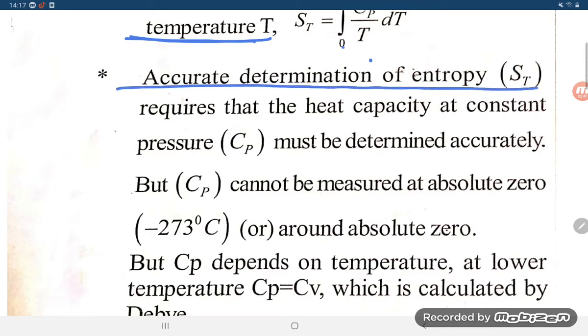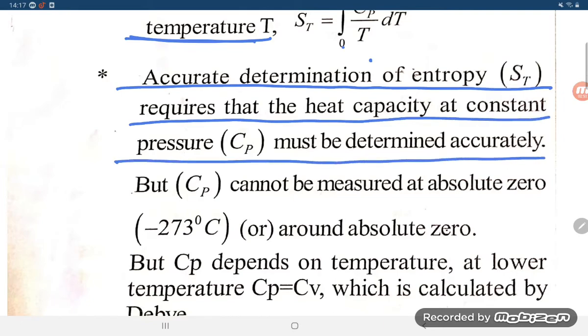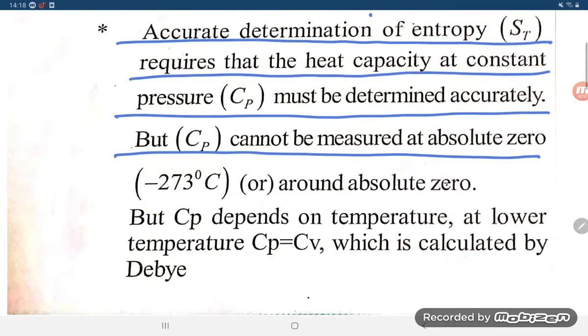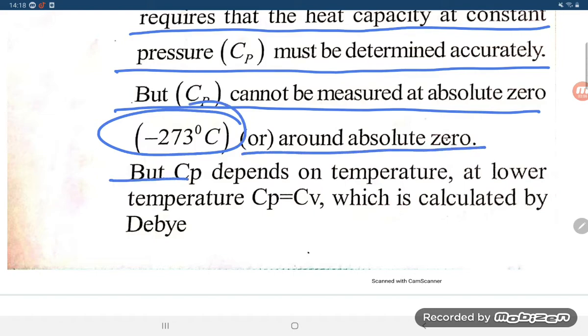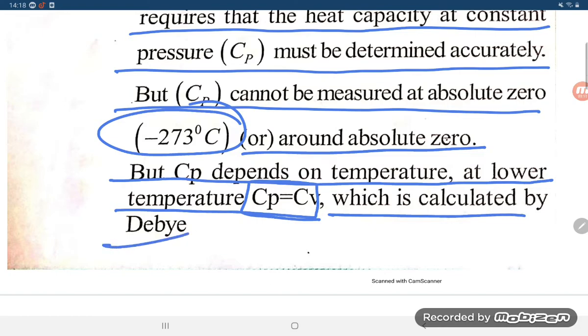Accurate determination of entropy S_T requires that the heat capacity at constant pressure, Cp, be determined accurately, but Cp cannot be measured accurately at absolute zero, that is minus 273 degrees, or around absolute zero. But Cp depends on temperature. At lower temperature, Cp is equal to Cv.